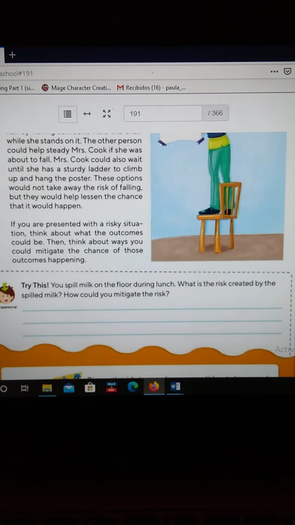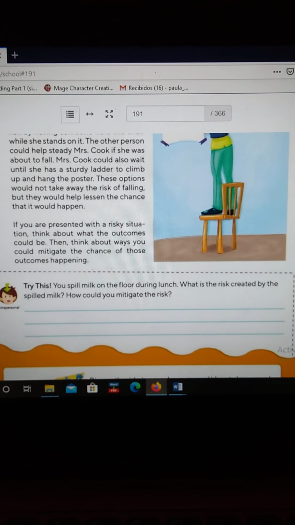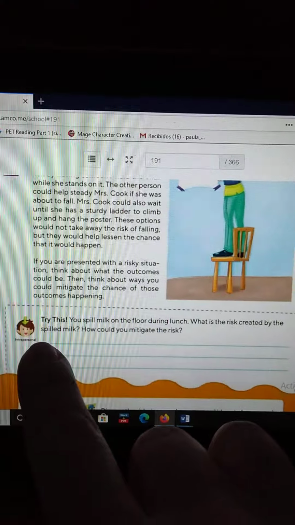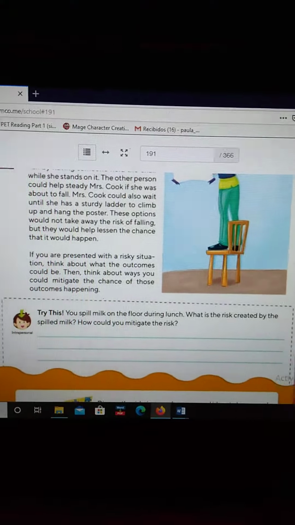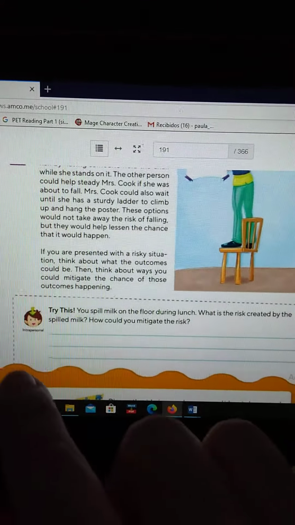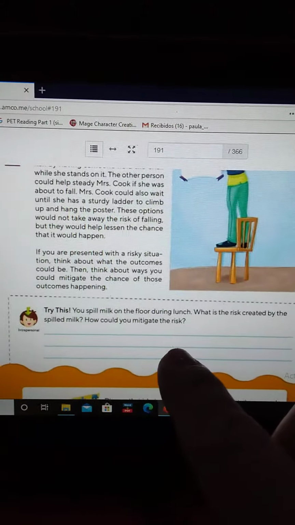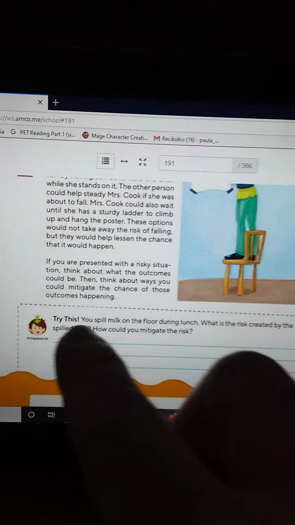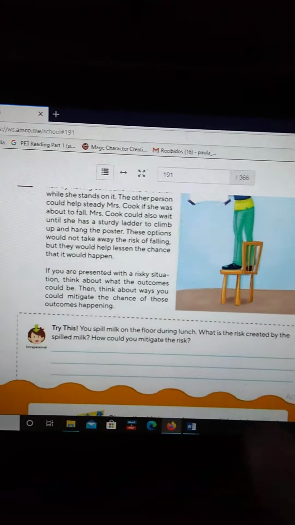What is the risk created by the spilled milk? How could you mitigate the risk? So you have to write one sentence about the risk of spilling milk and one sentence on how to avoid that situation from being dangerous for others. Okay, so I want 2 sentences answering the 2 very different questions.